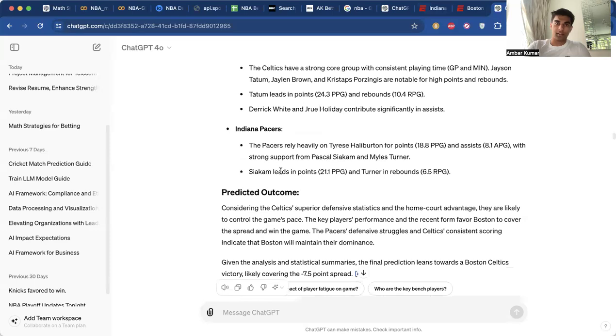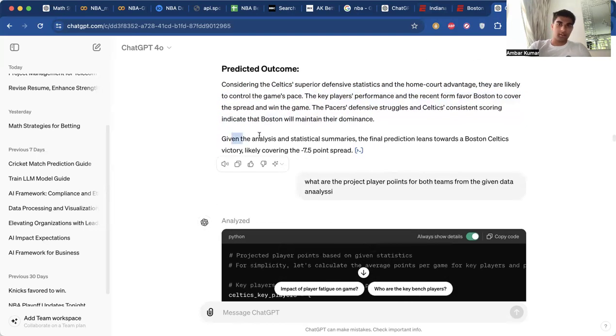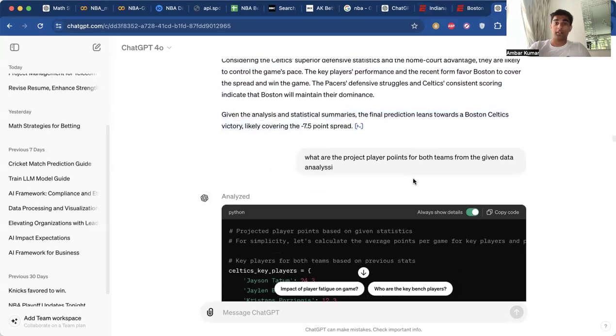It's giving us a few insights, which is cool. And again, it's telling us the predicted outcome: that the Celtics' superior defensive statistics and home court advantage show they're likely to control the game's pace, and given recent form, Boston will cover the spread and win the game. Given the analysis and statistical summaries, the final prediction leads towards a Boston Celtics victory, likely covering the spread too. So they think the Celtics will win the spread and the money line.